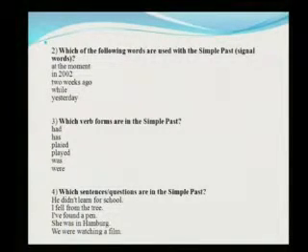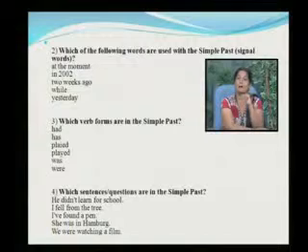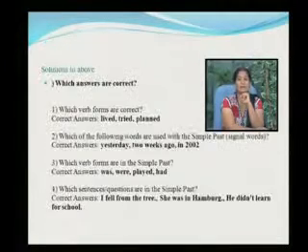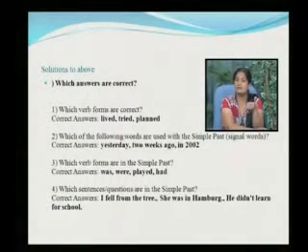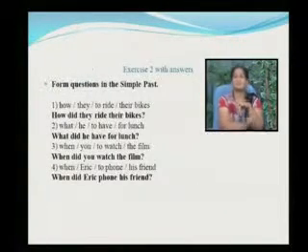I fell down from the tree. I have found a pen. She was in Hamburg. We were watching a film. Now let me see what the answer is. I fell from the tree. She was in Hamburg. He didn't learn for school, etc. These are the sentences which are in the simple past tense.